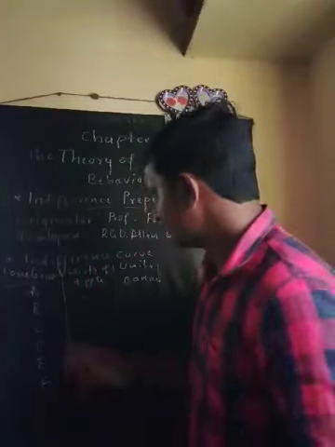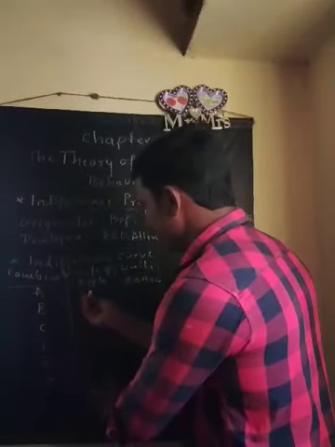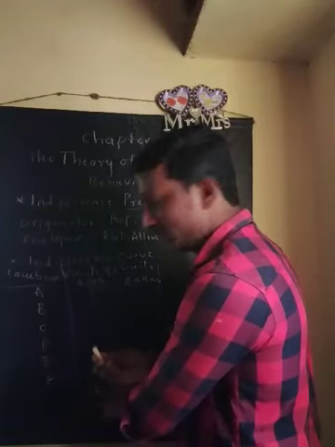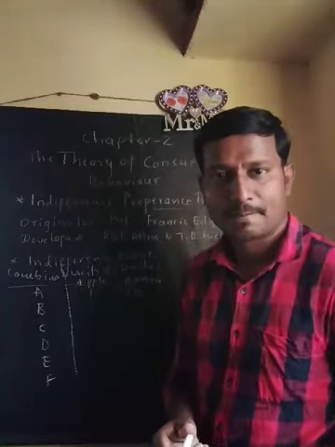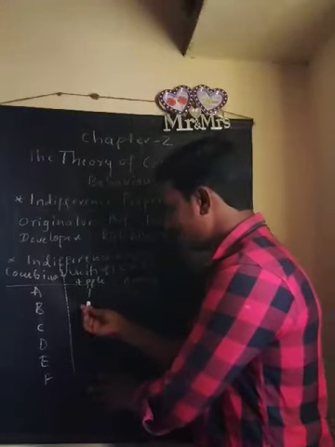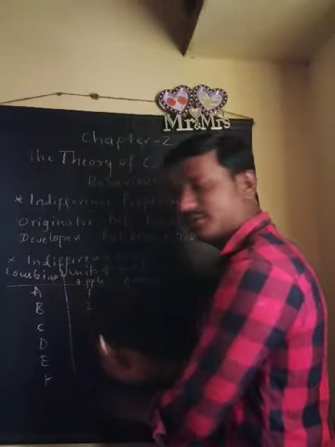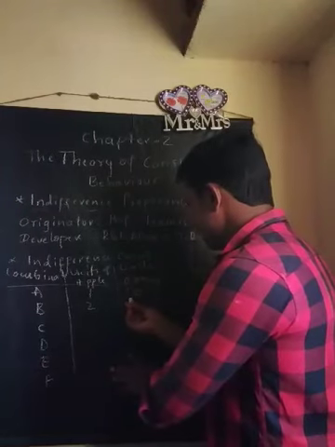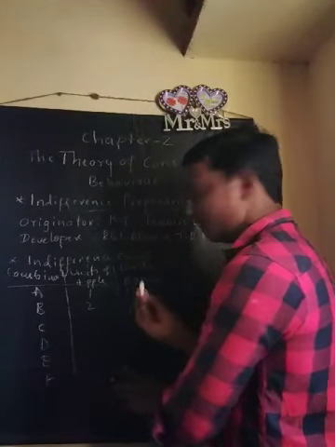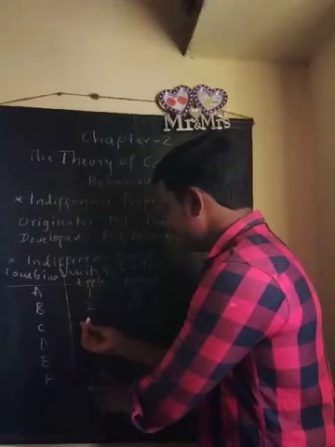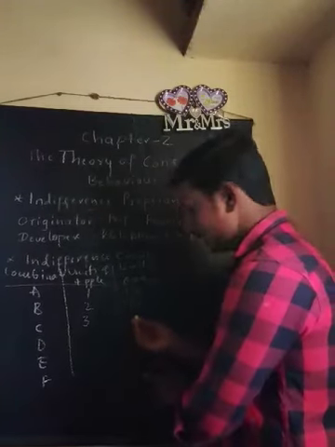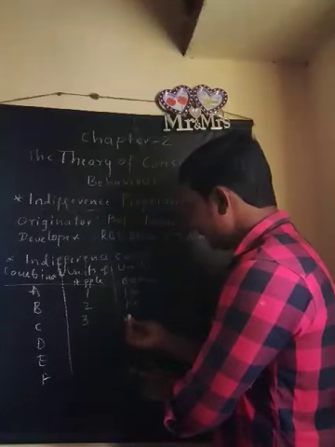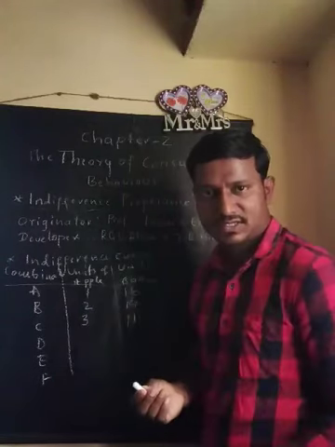So I may take 1 unit of apple and 16 units of banana. In the second combination, I take 2 units of apple and 14 units of banana. In the third, 3 units of apple and maybe 11 units of banana.